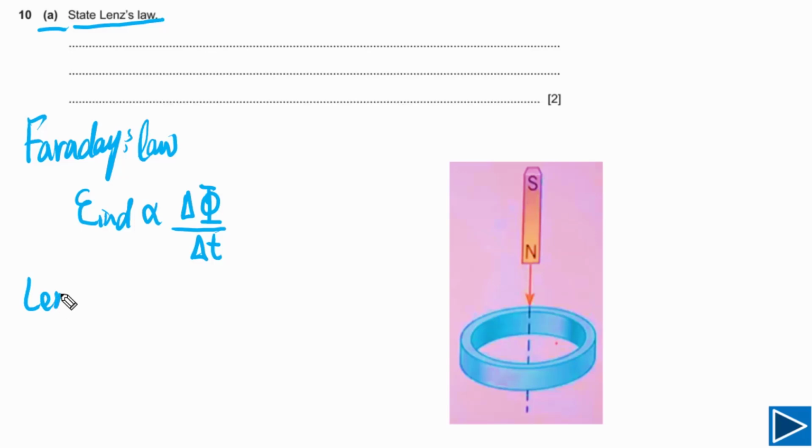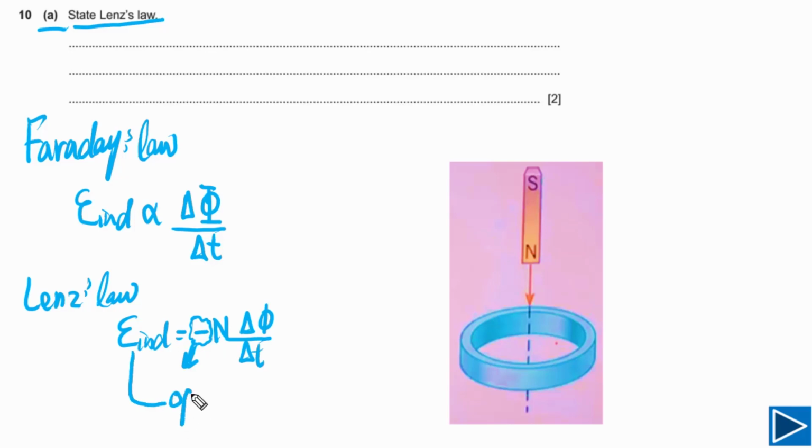But according to Lenz's law, induced EMF is equal to negative N delta phi by delta t. This is also another way to write flux linkage. Lenz in fact simply added this negative sign, and that's all about Lenz's law. We need to understand the significance of this negative sign. This negative sign is simply telling us that induced EMF opposes the change in flux, or you can say opposes the rate of change of flux. This is all about Lenz's law.